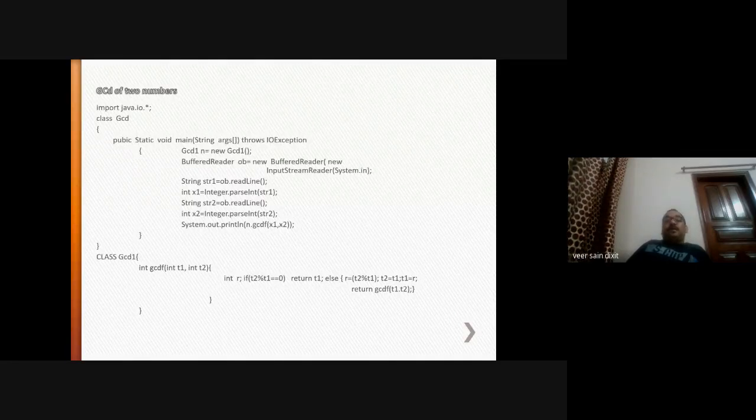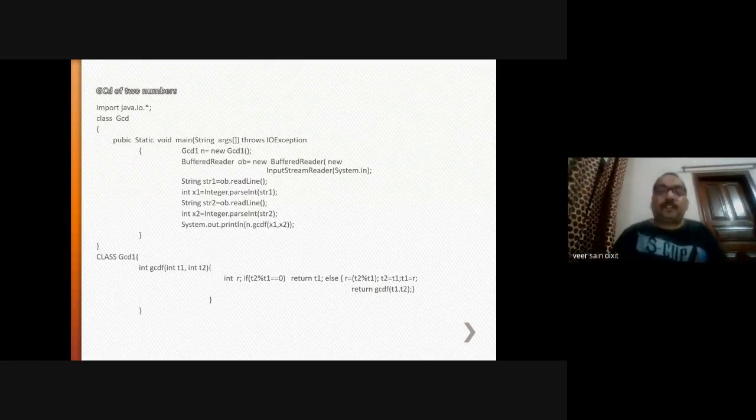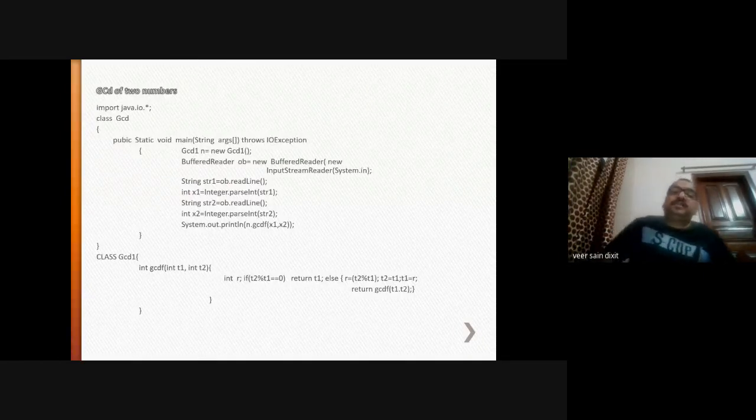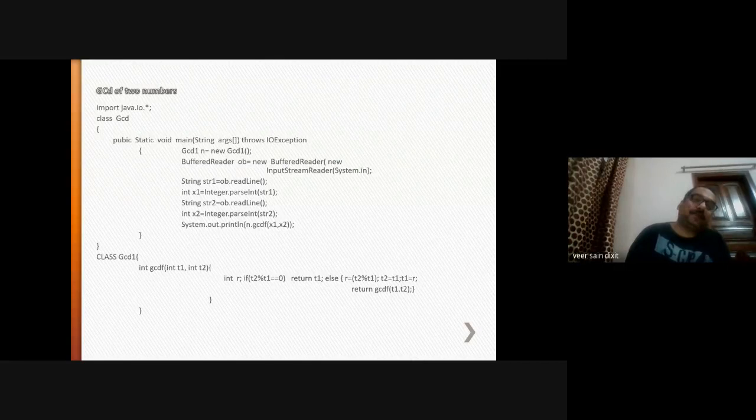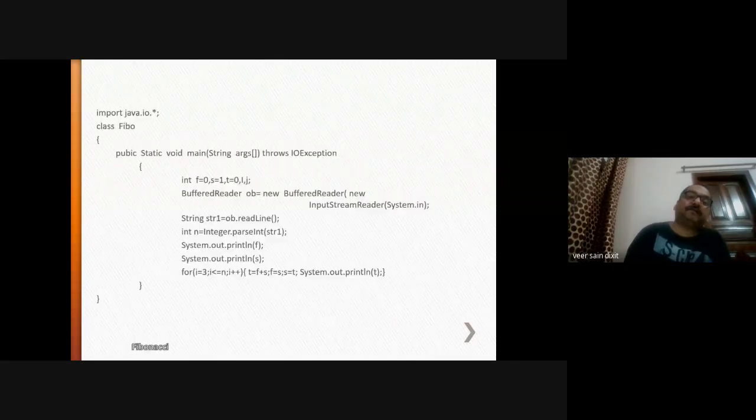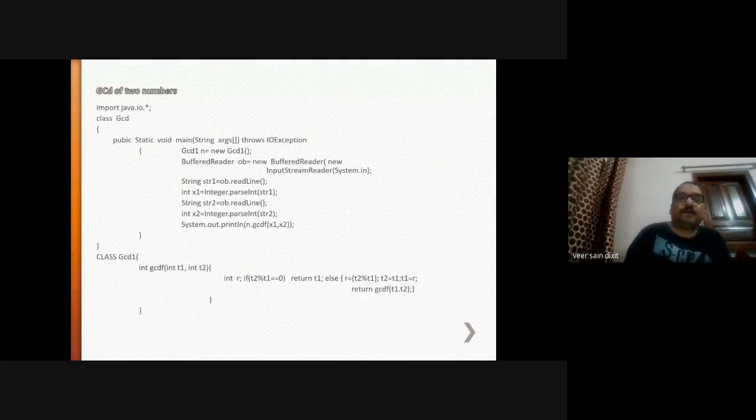Here again we are taking user input because we have to calculate the GCD of two numbers. So we are taking both the numbers from the user. Right?